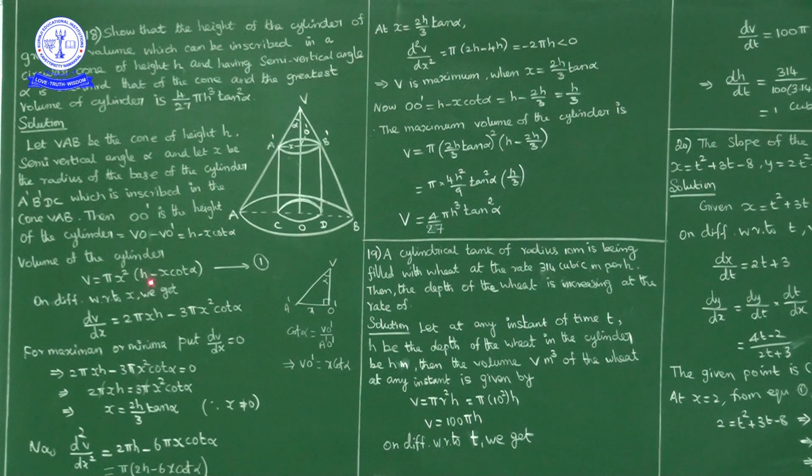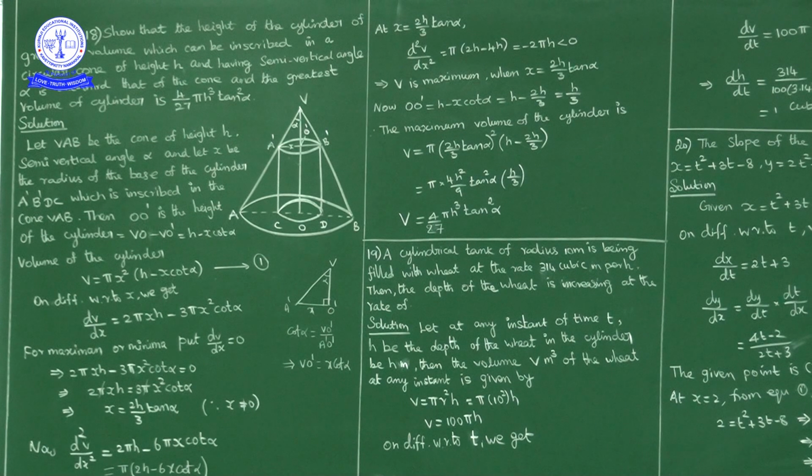If you multiply pi x squared, except x, the remaining are constants. Differentiating with respect to x: derivative of pi h x squared is 2 pi h x, minus pi cot alpha constant, x cubed derivative is 3x squared, so minus 3 pi x squared cot alpha. This is the first derivative.